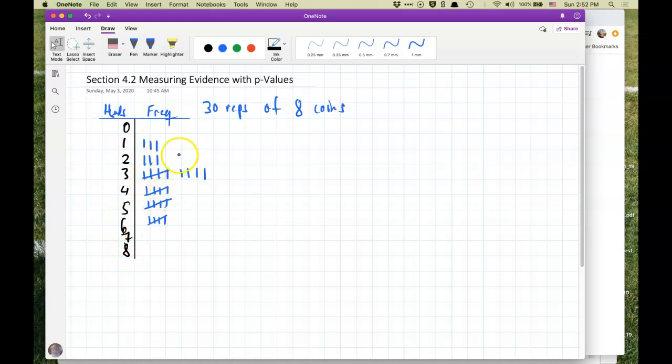So here's what's most likely, right? Not surprisingly, 3, 4, 5, which is close to 50%, 4 and 5 especially, but just due to chance, I ended up getting a few more 3s, but what I didn't get was any 7s or 8s, and I didn't get any 0s. So at this point, it looks like 7, even 7, but certainly 8 would be extremely likely to just happen if the octopus was just guessing.